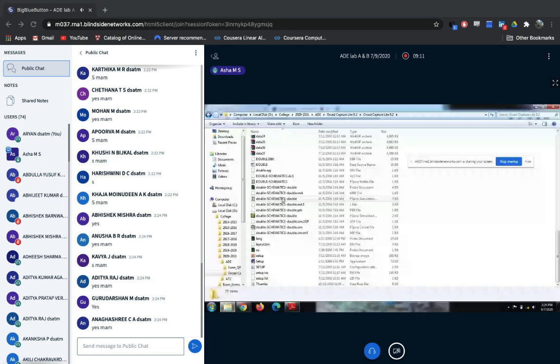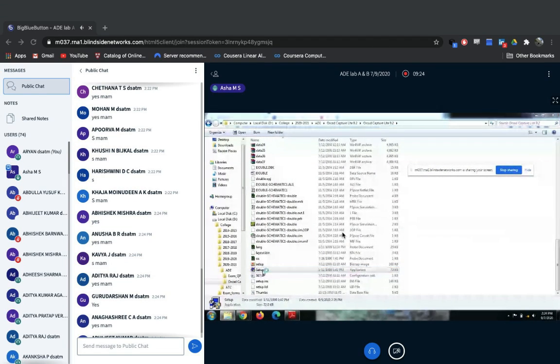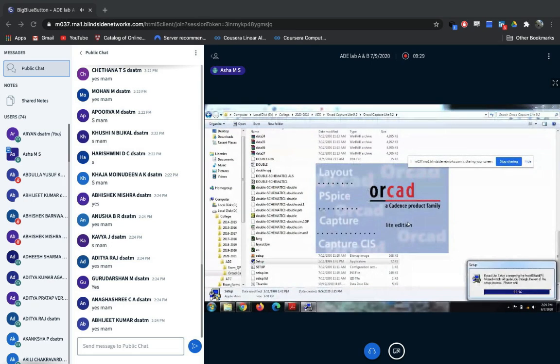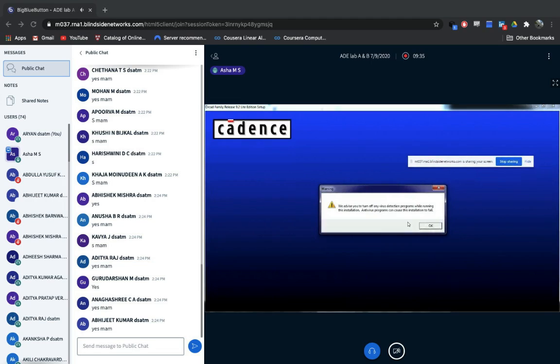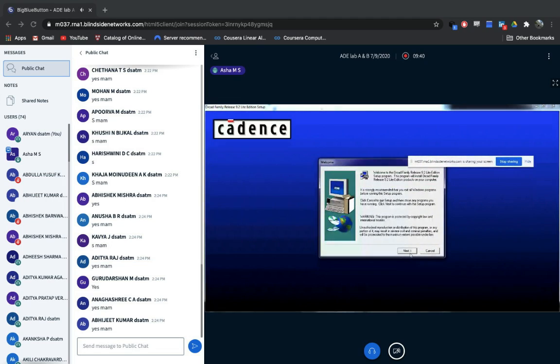Go inside. So click on this setup file. You have so many setups. Hope you know the installation file. Setup. Click on setup file.